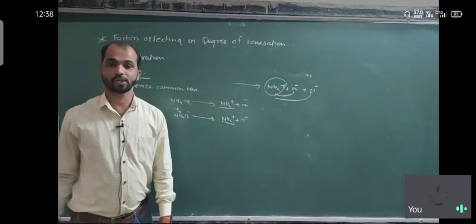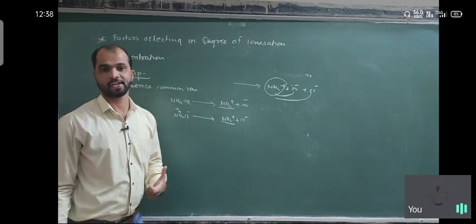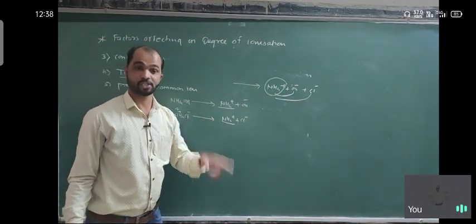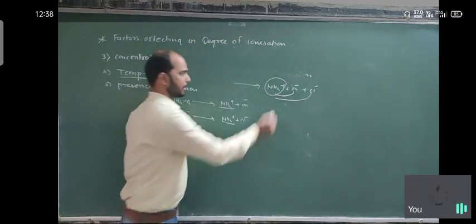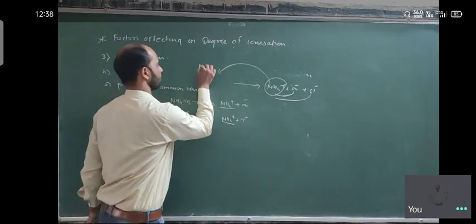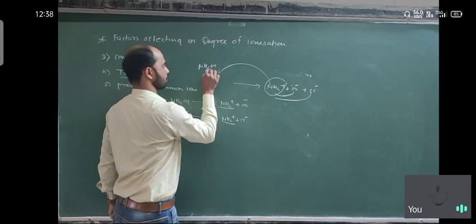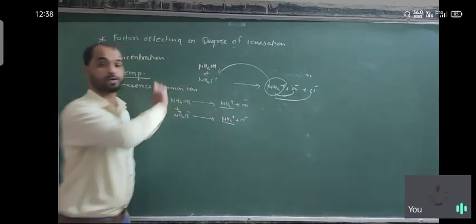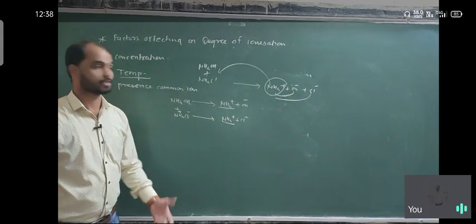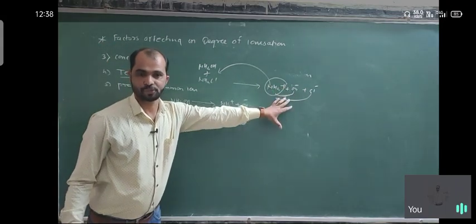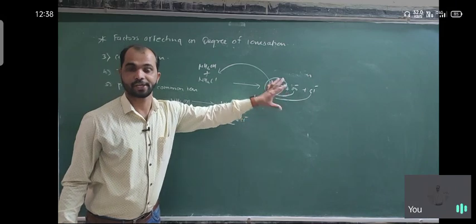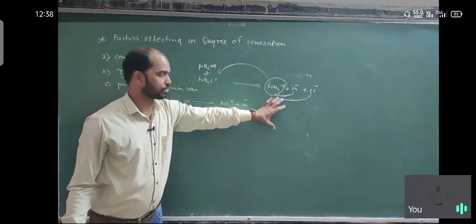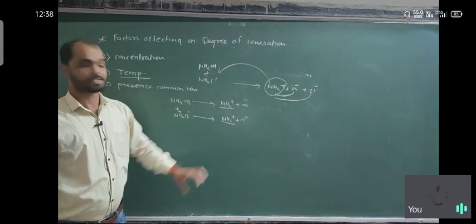Once they attract with NH4 plus due to the increased concentration due to the common ion, they come back into NH4OH and NH4Cl. That means the number of ions produced decreases. So the degree of dissociation also decreases, because the common ion reduces the tendency.